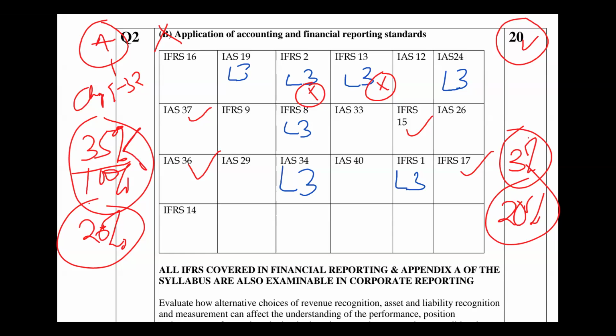I agree. Like he said, the level 3 standards will compulsorily be tested by the examiners. But the other ones are not level 3, they are all FR2 standards.